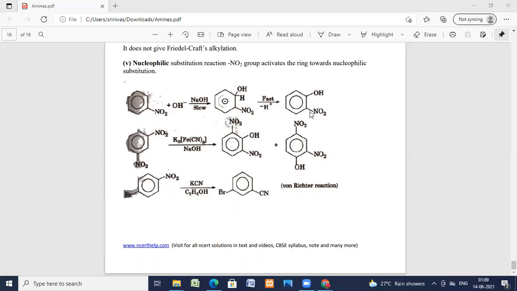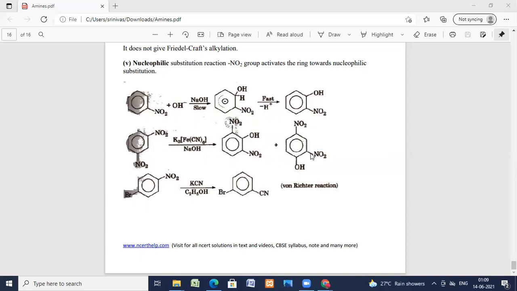And for nitrobenzene, if you take potassium ferricyanide in the presence of sodium hydroxide, we get a product with OH at one position and nitro groups at the second and sixth positions, so 2,6-dinitrophenol is formed.